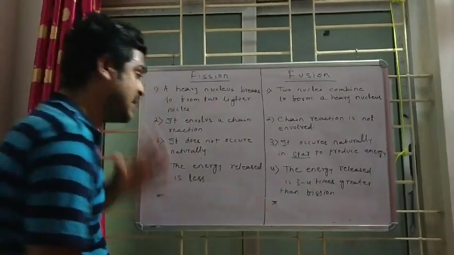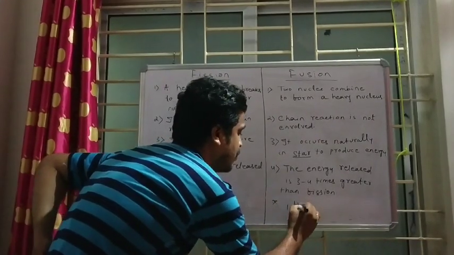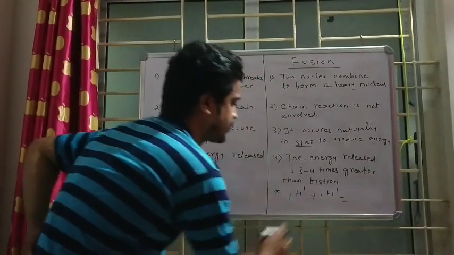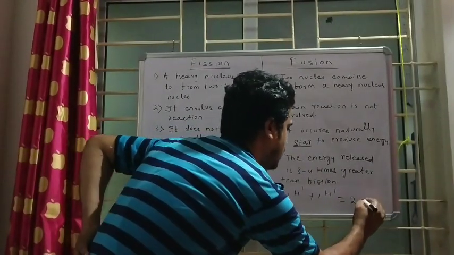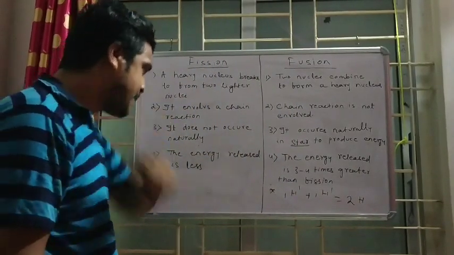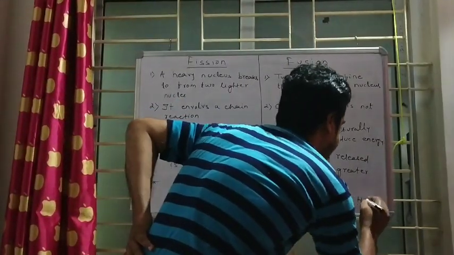One example means you can simply write 1H1 plus 1H1 equals 2He.